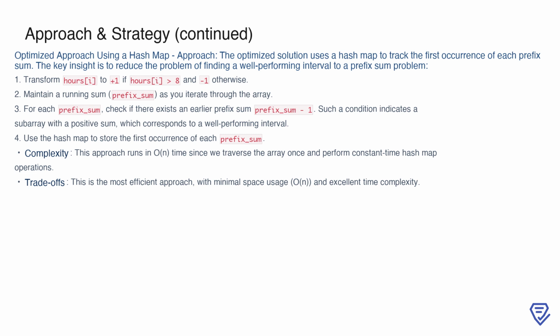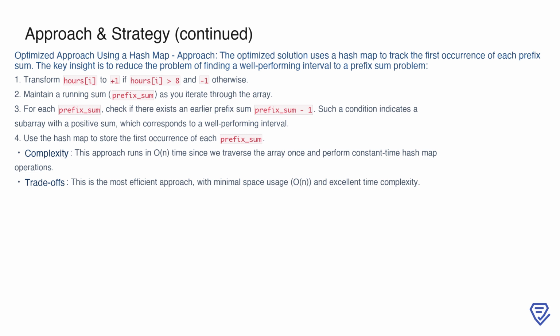using a hash map. Specifically, for each prefix sum at index j, we look for an earlier prefix sum equal to sum - 1. If such a value exists, the interval between those indices is well-performing. The hash map stores the first occurrence of each prefix sum, allowing us to avoid revisiting earlier elements and perform these checks in constant time.